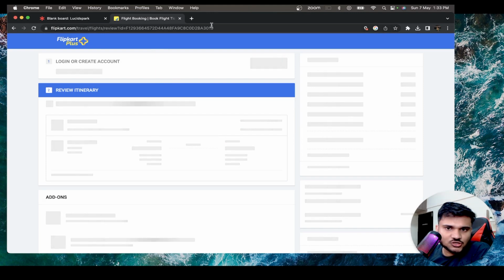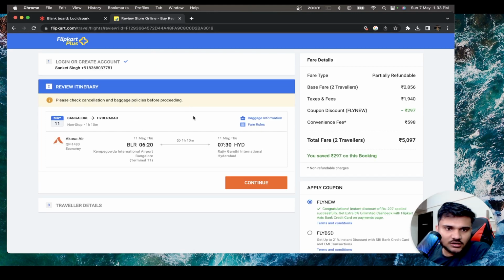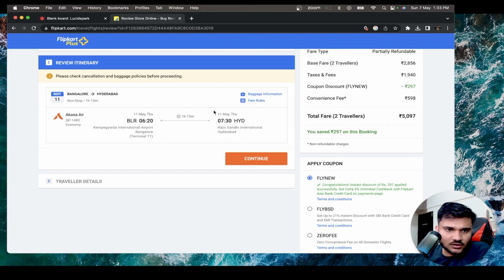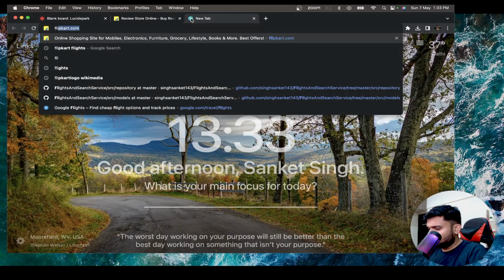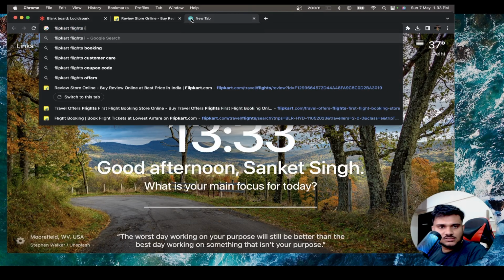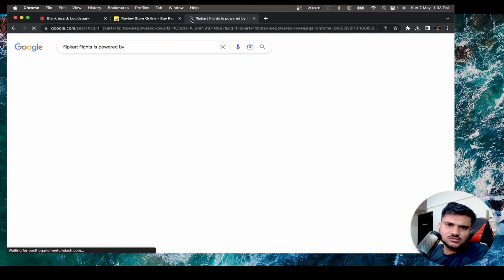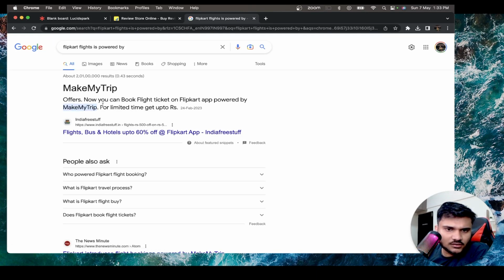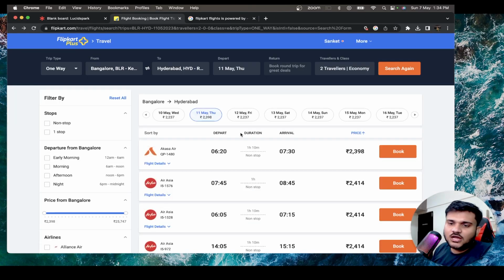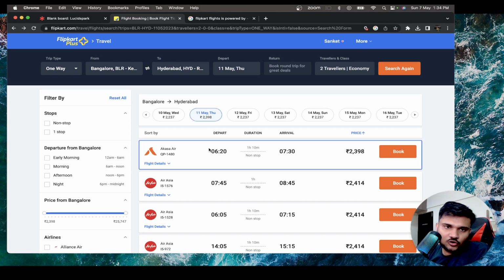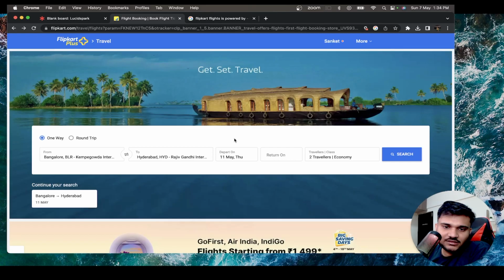You can see a bunch of these things going on here and there, right? They're asking for review itinerary, and okay, now they are not showing it, I guess. Here, let's see. Flipkart flights is powered by, I guess they use Make My Trip, right? Now you can book flight tickets on Flipkart app, which is powered by Make My Trip. So Make My Trip provides services to Flipkart. That's where Flipkart is able to show all of these things, because maybe if you book it from Flipkart, Flipkart might provide you some additional discounts as well, right? All of these things.